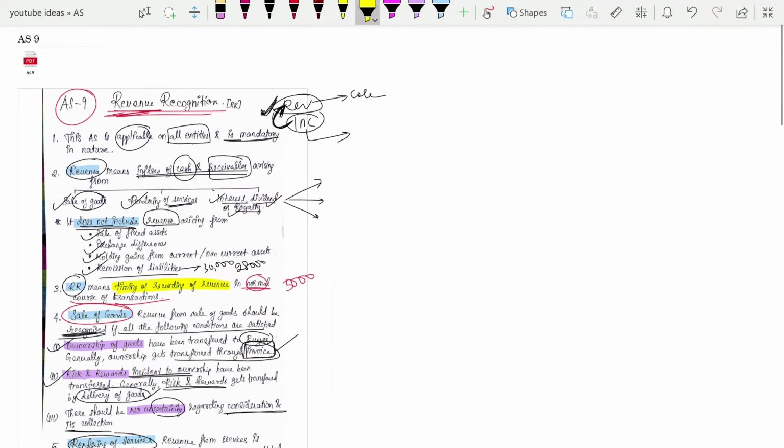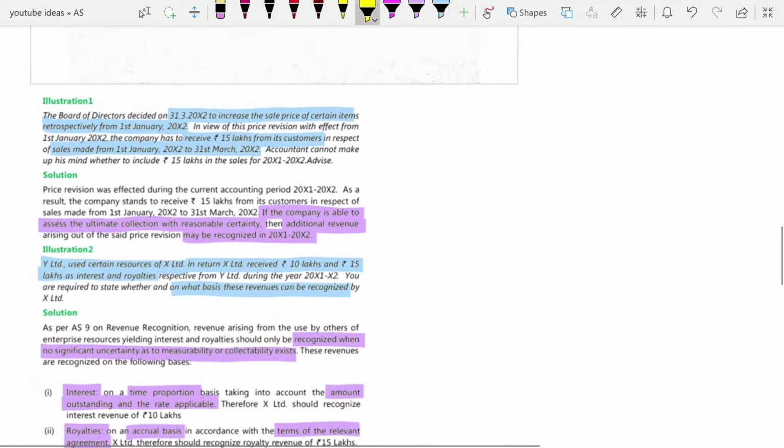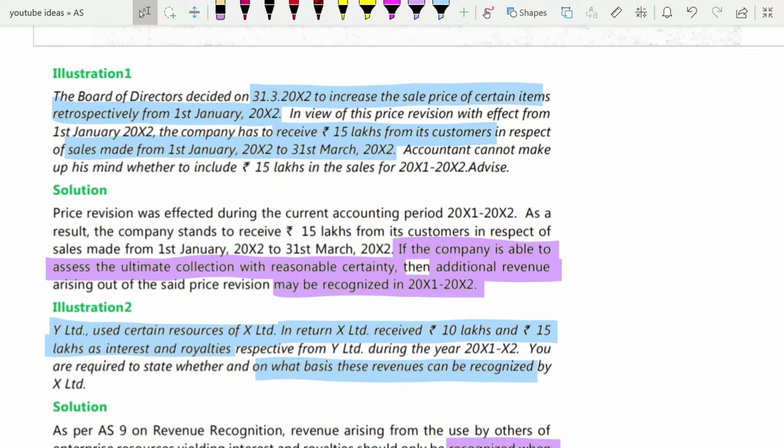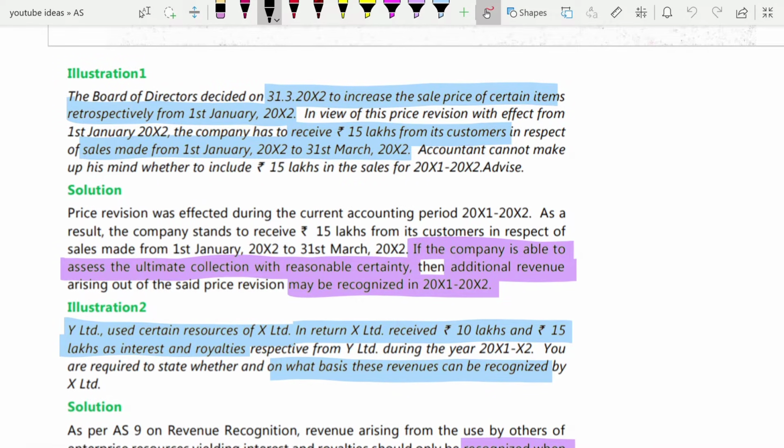Now what we are going to do is quickly go through all your ICAI illustrations so you understand better. So illustration number 1. In illustration number 1, the board of directors, on 31st March 2012, have decided that they would increase the sale price of certain items. This is a case of price revision, which we already read. They have increased the sale price of certain items, but they have increased it retrospectively.